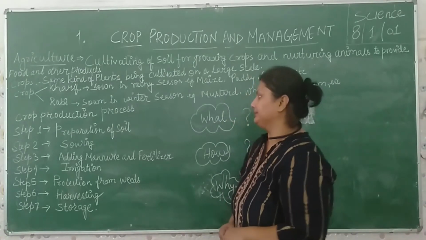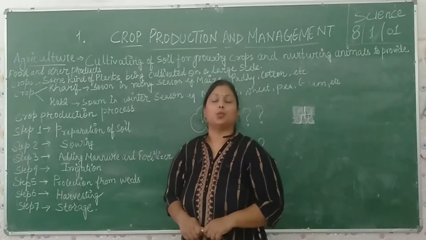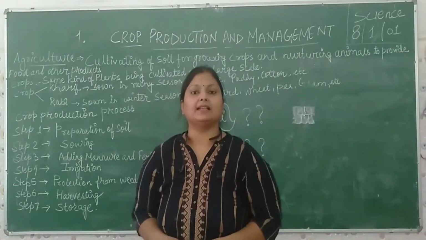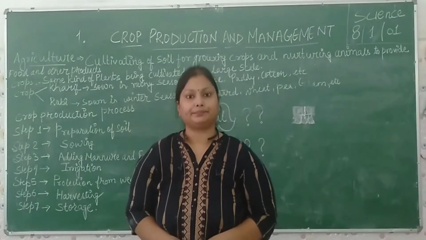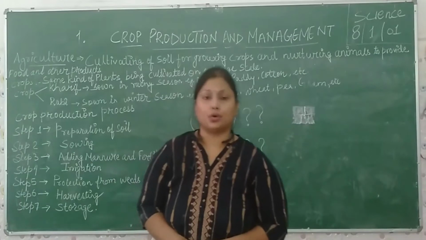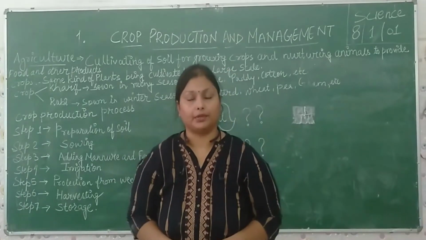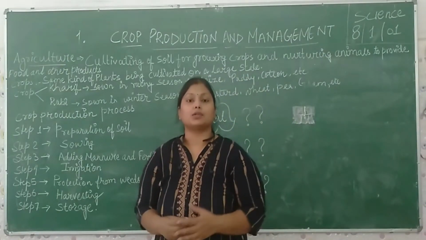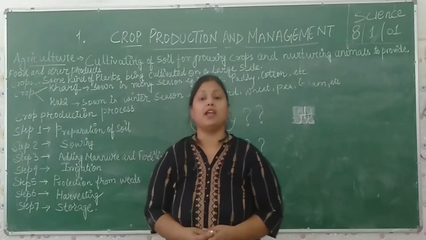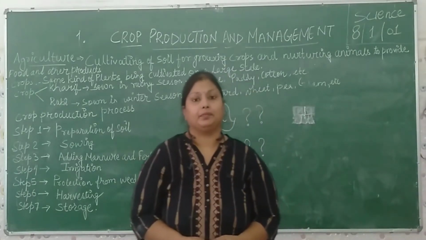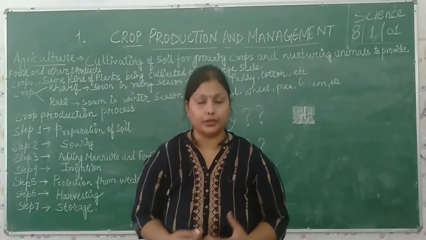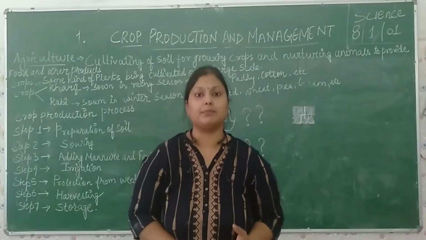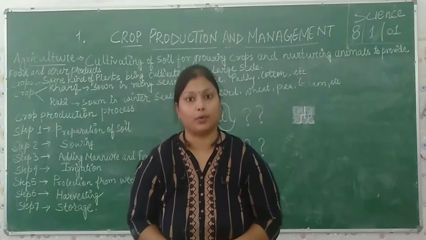In this chapter, we are going to learn what agriculture is, how the crop is produced, what are the different techniques and methods we use to develop the crop, and what is the method to store the ripened crop. Before we go deeply into this, we must know what a crop is and why we produce crops. Crop is the food which we usually eat. For example, cereals, pulses, vegetables, fruits, all of this comes under the word crop.